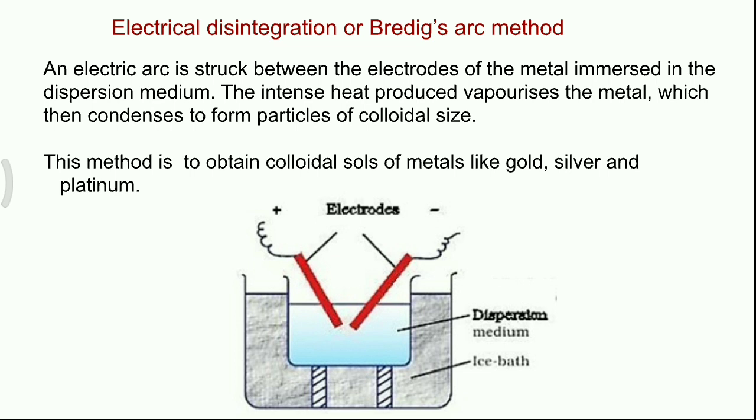The whole setup is placed in an ice bath. An electrical arc is struck between the metal rods when the electricity is passed. This intense heat vaporizes the metal, which then condenses to form particles of colloidal size.